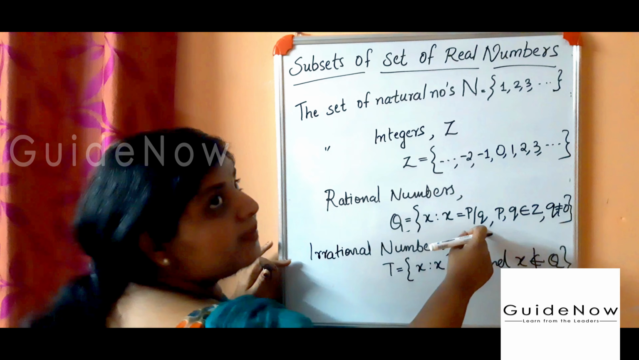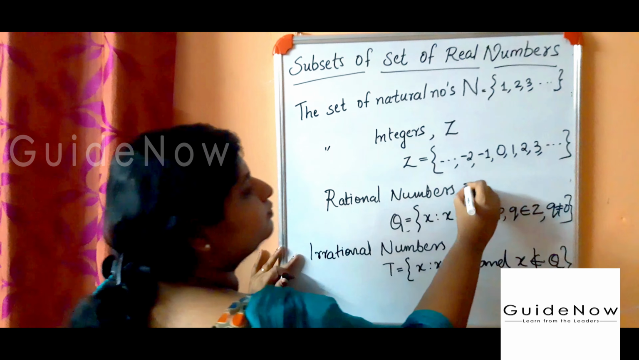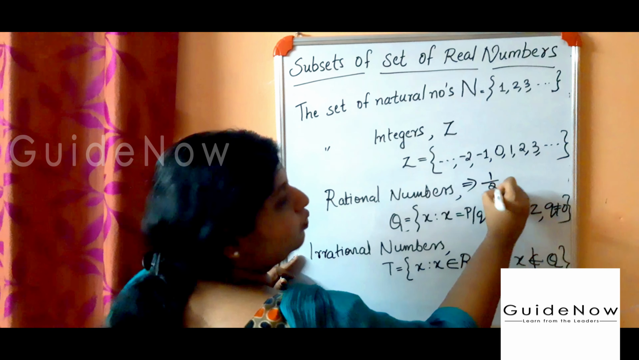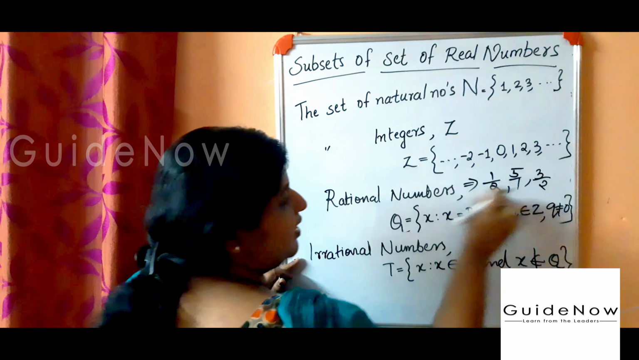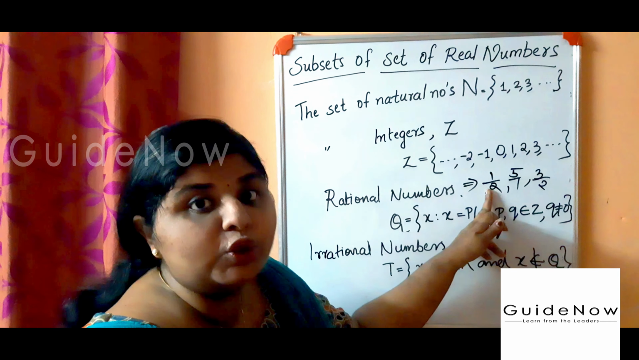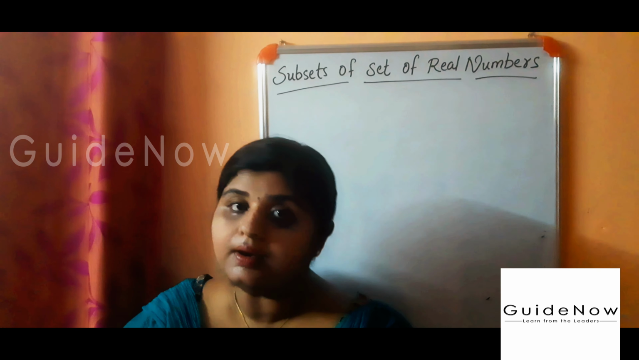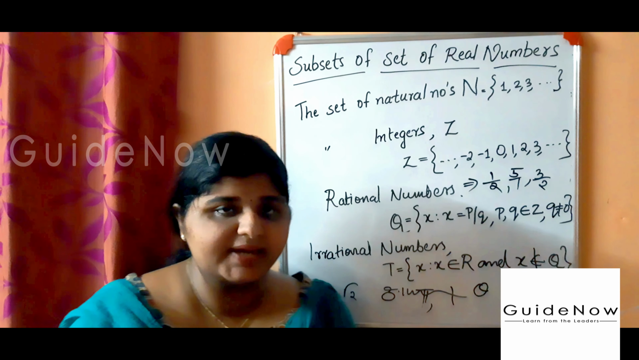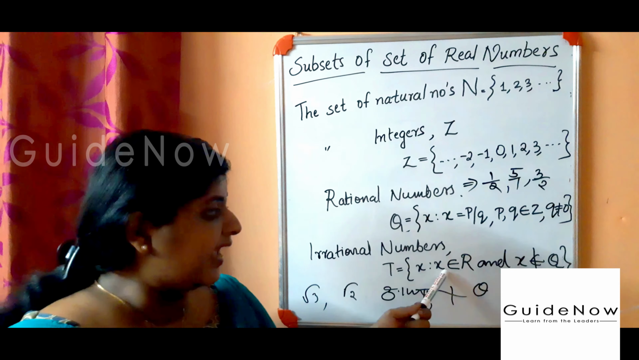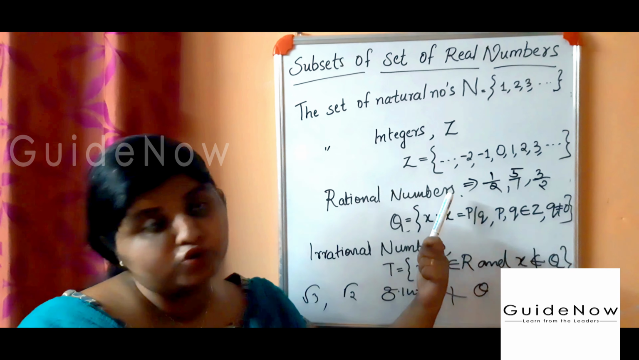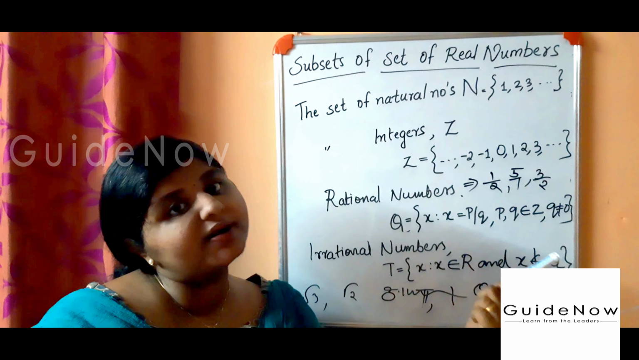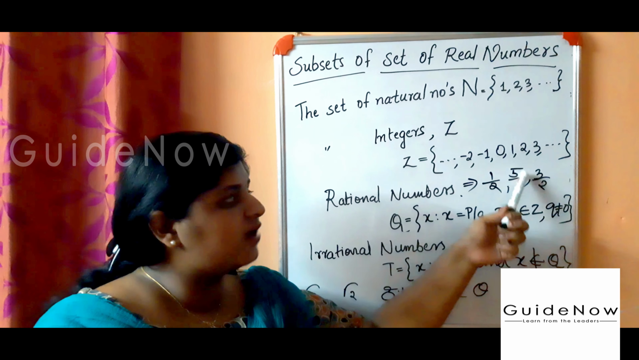Rational number means p by q form, such as 1 by 2, 5 by 1, 3 by 2. These are rational numbers, and the condition is q not equal to 0. In the case of irrational numbers, x belongs to R, real numbers, and x does not belong to Q. Rational number means p by q form, like 1 by 2, 5 by 1, etc.